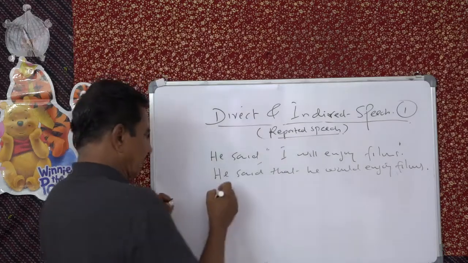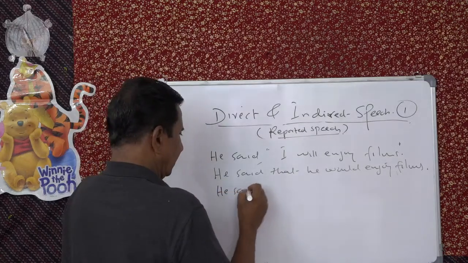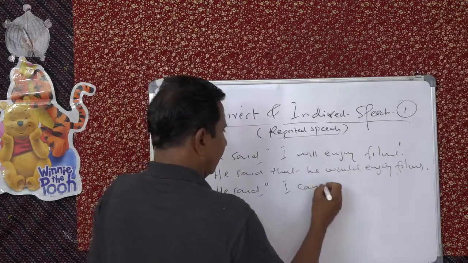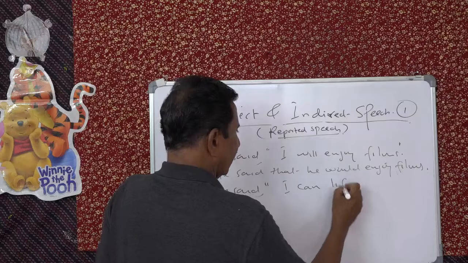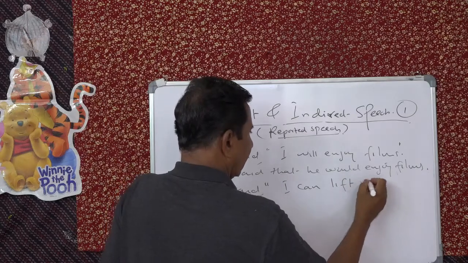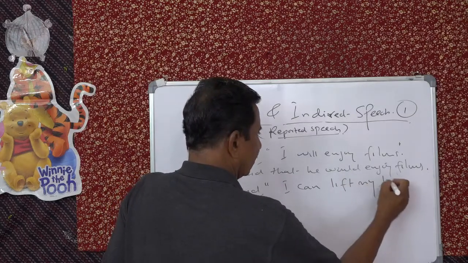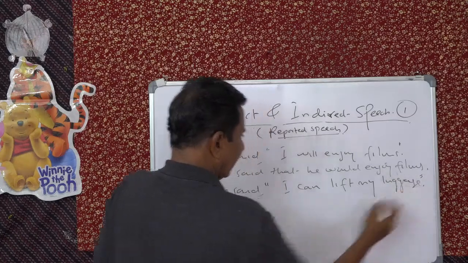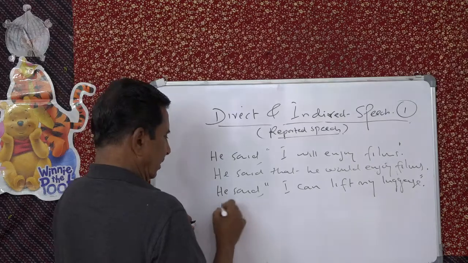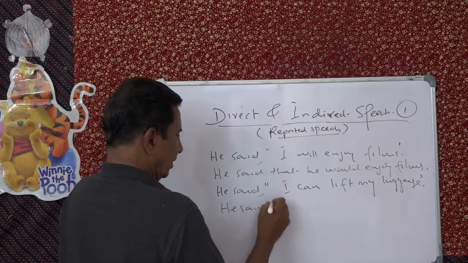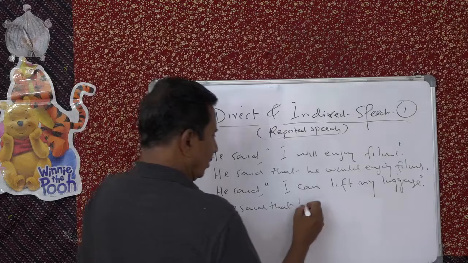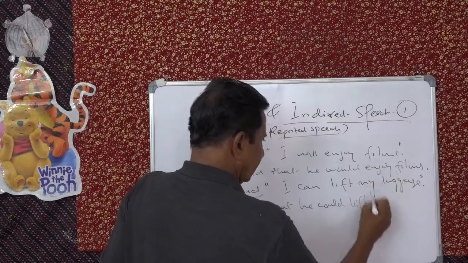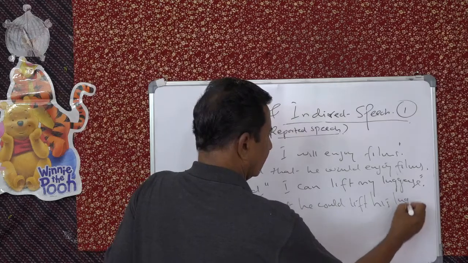He said, "I can lift my luggage." Then he said that he could lift his luggage.